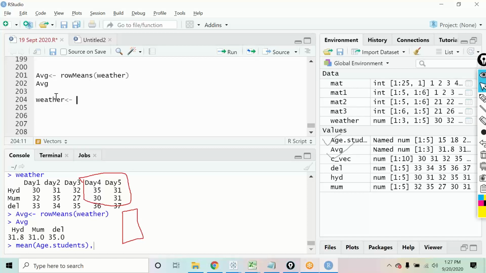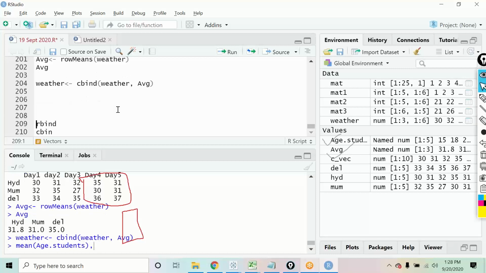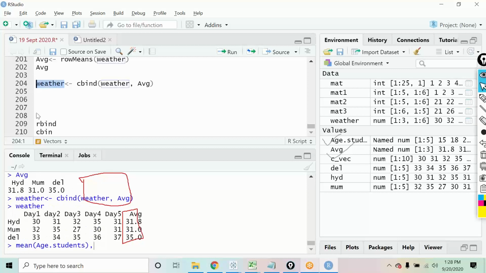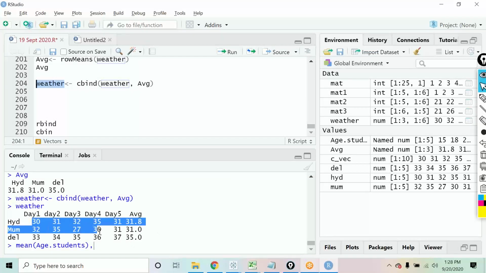And this time I'll use the function cbind. I want weather, and I want to bind average to it. There we go. Let us check the output. How does it look? So we can see that the average value is now generated over here. These are the overall values, and in the last you have the average values.